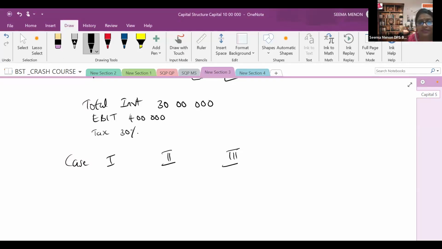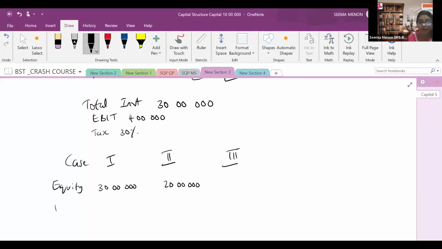And out of this, in case 1, what is the equity and debt combination? First, the entire amount is equity only. Equity means equity share capital. In case 1, the whole investment of 30 lakh rupees is taken as equity only. In the next case, they are taking equity of only 20 lakhs.